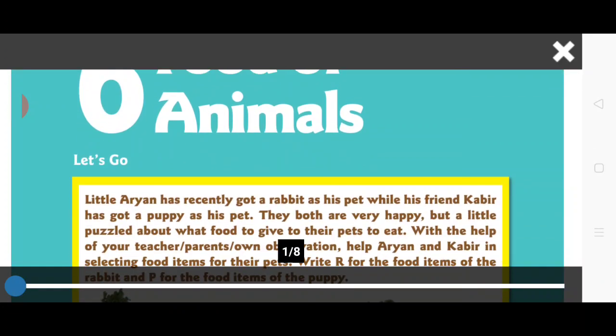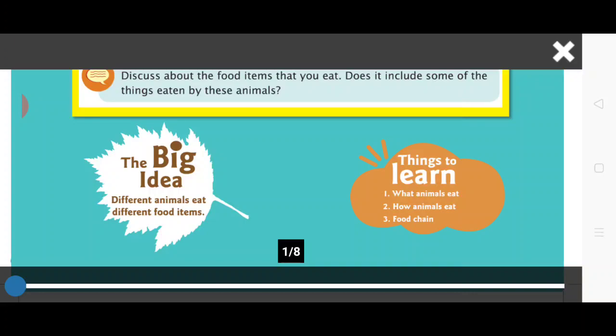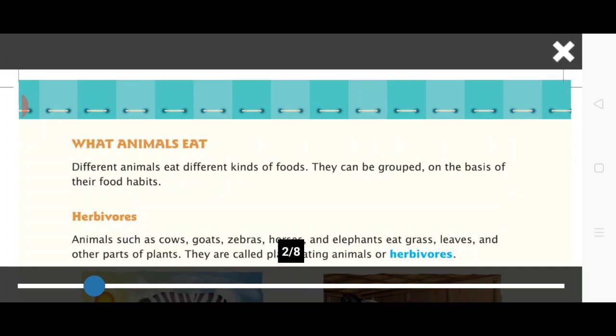In this chapter we learn about how different animals eat different food items. So students, you know very well that all living things need food to grow and live. Food gives us energy, so we need food to remain healthy. So dear students, different animals eat different kinds of food. They can be grouped on the basis of their food habits. There are many types of animals.